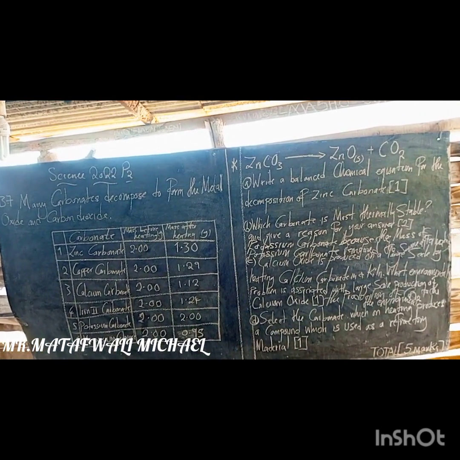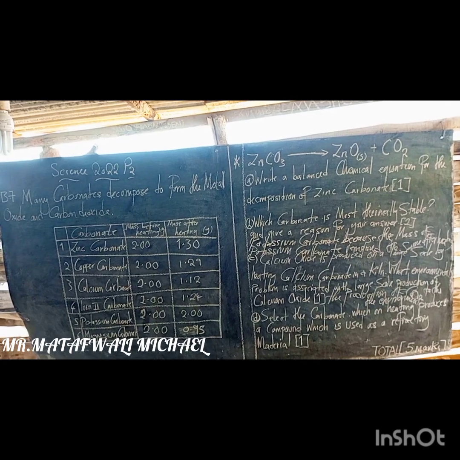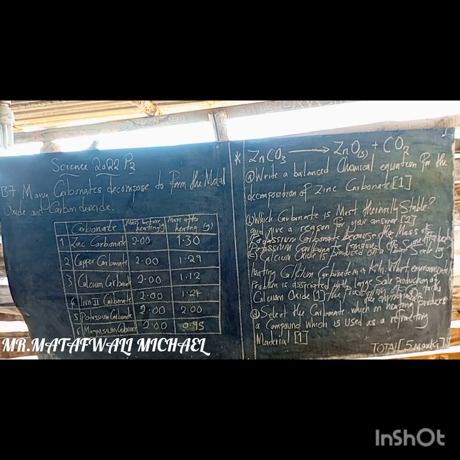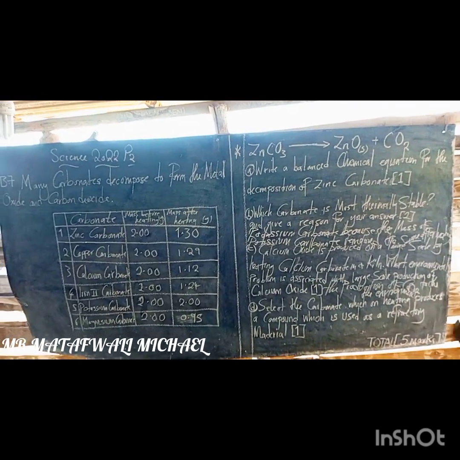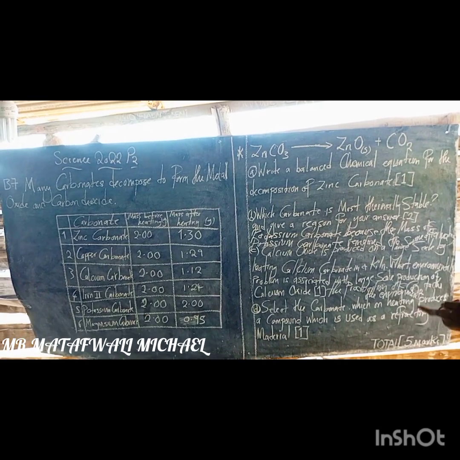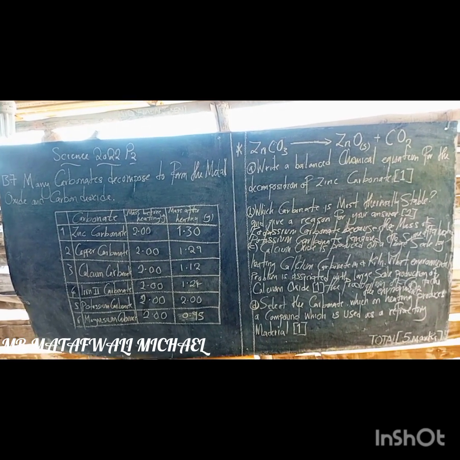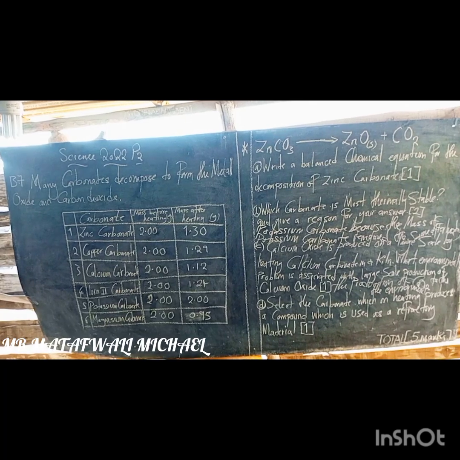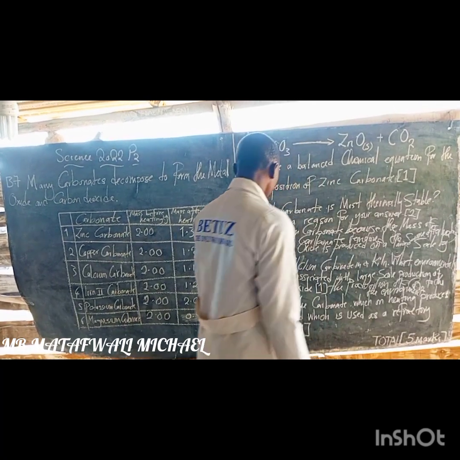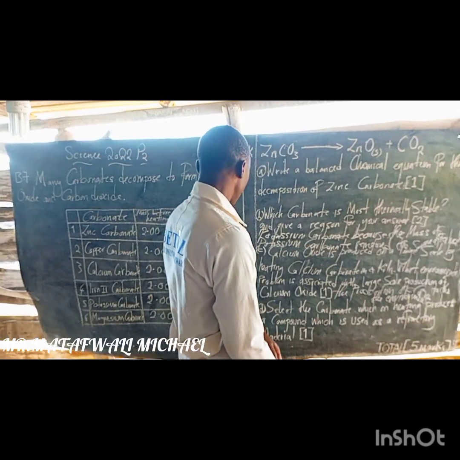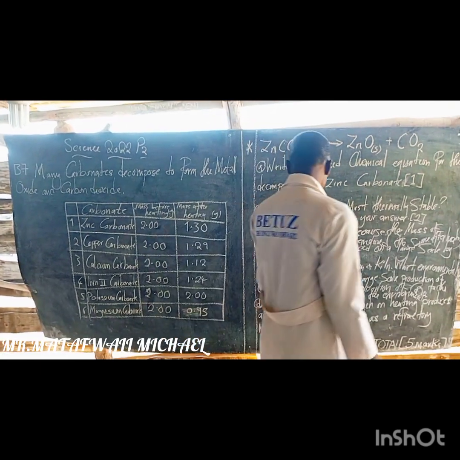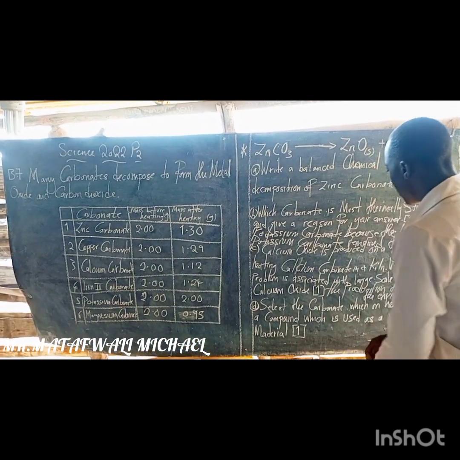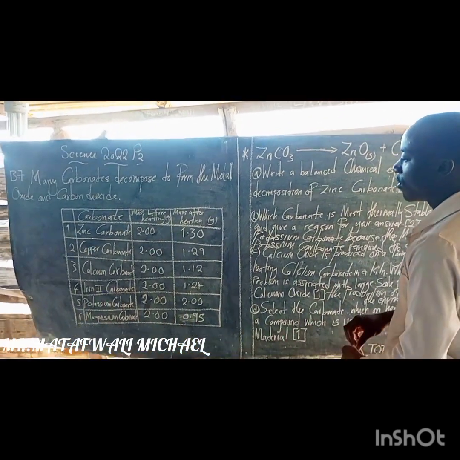Then question D, which was the last one, we are told to select the carbonate which on heating produces a compound which is used as a refractory material. What we have to understand on this question is that the carbonate we are talking about is able to decompose.